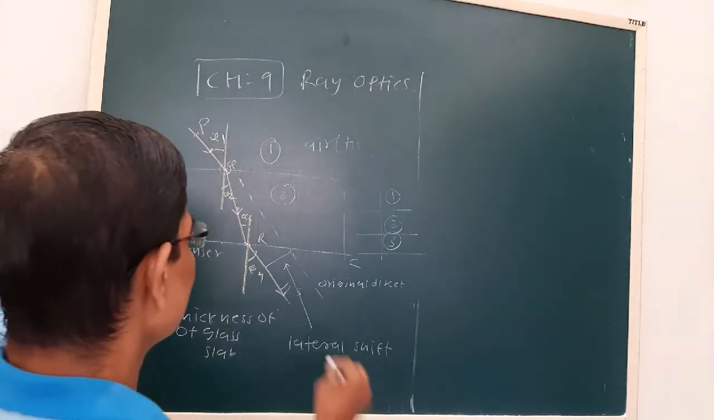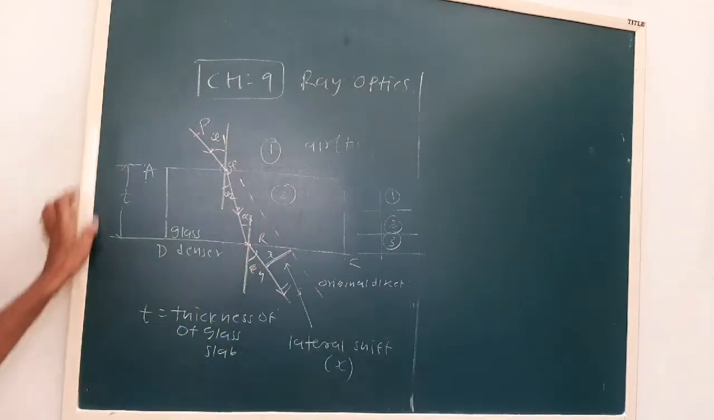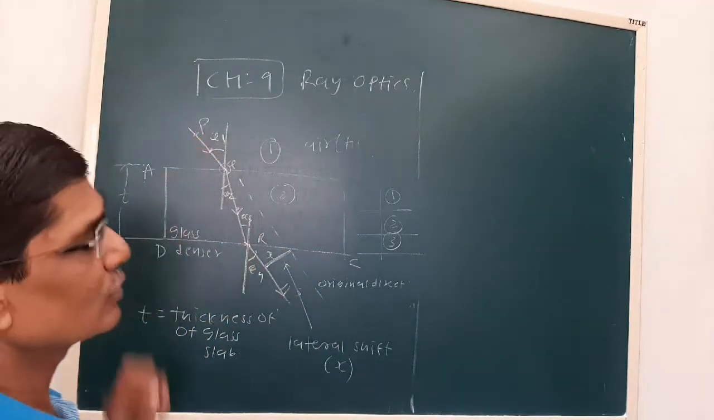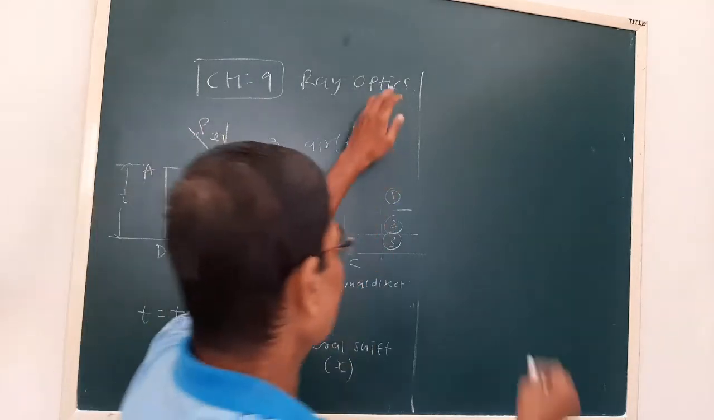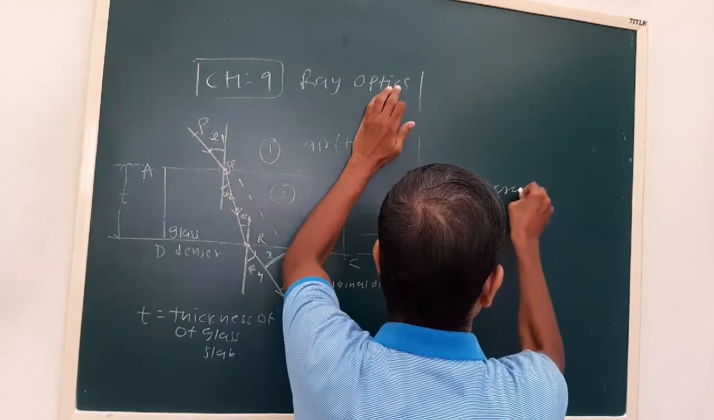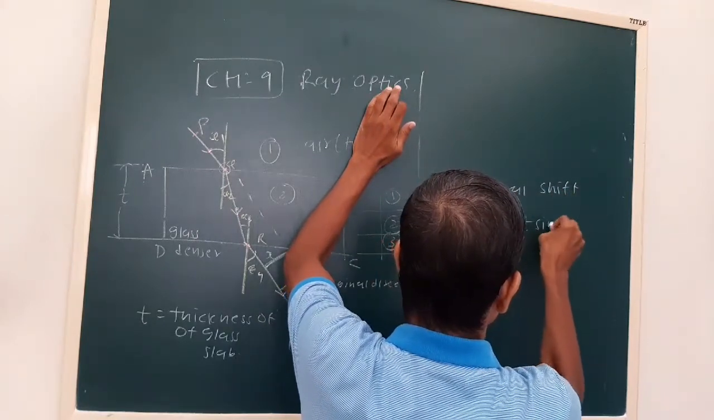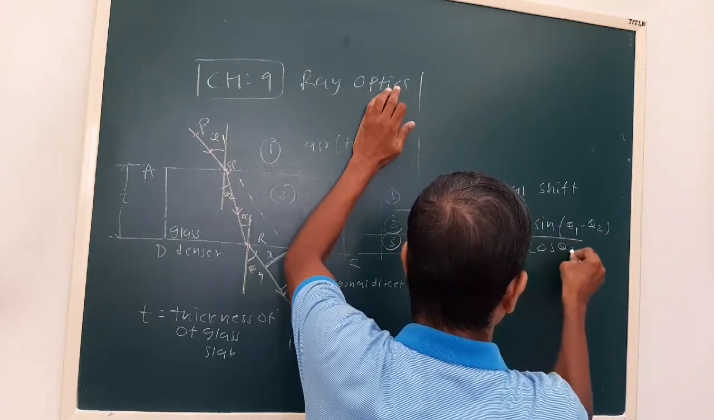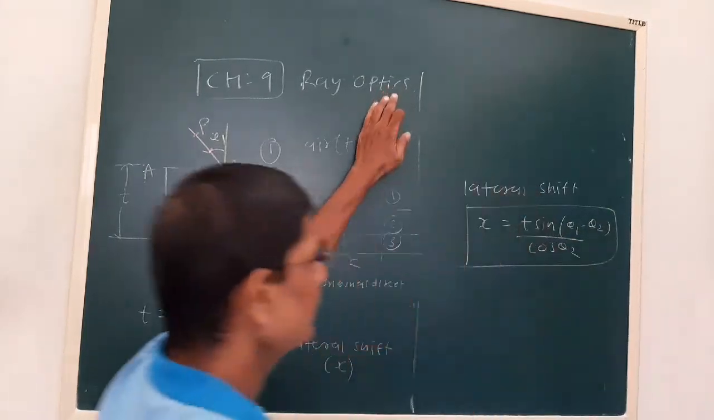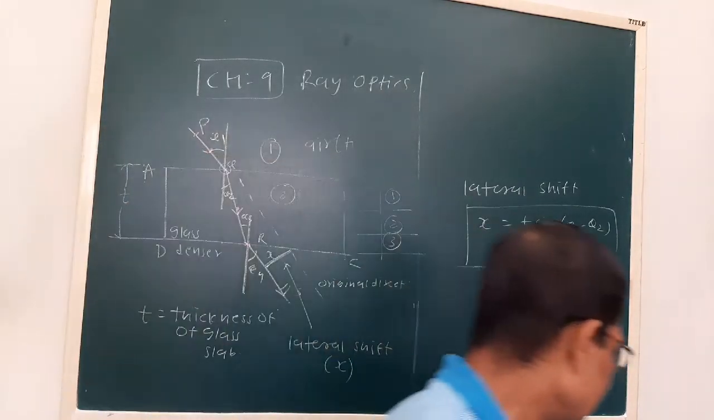Okay, and see, this perpendicular x is nothing but our lateral shift. Theta 1 is the angle of incidence, theta 2 is the angle of refraction. Then lateral shift x is equal to t sin(theta 1 minus theta 2) upon cos theta 2. Okay, this is the formula for the lateral shift.